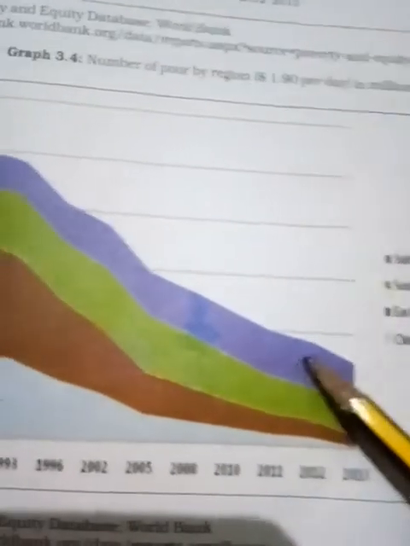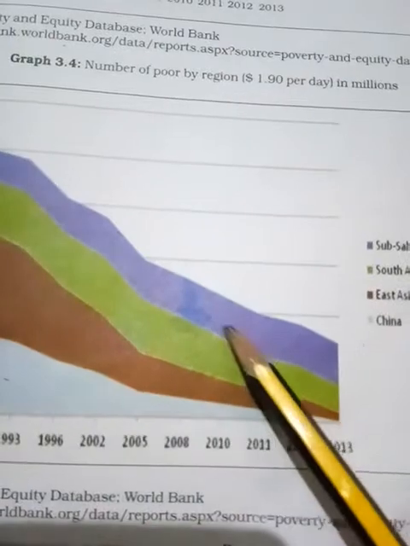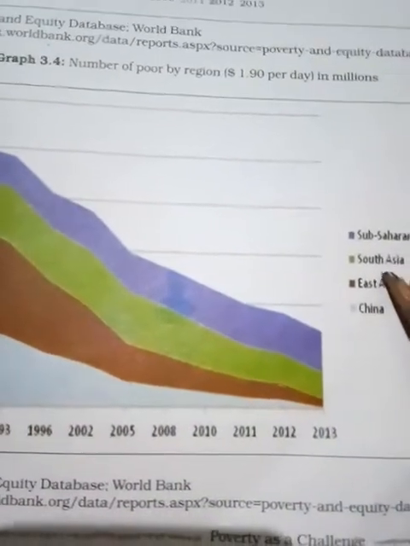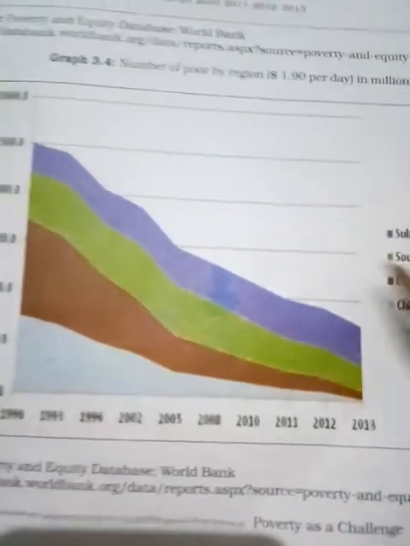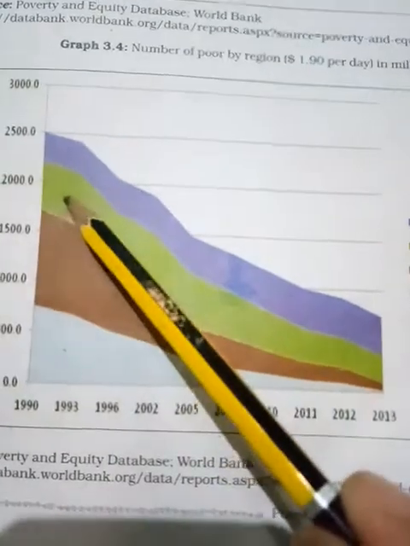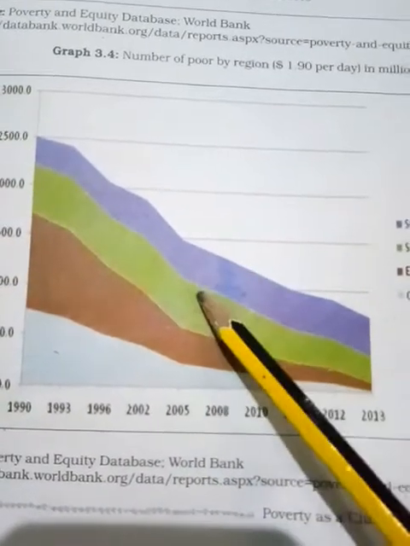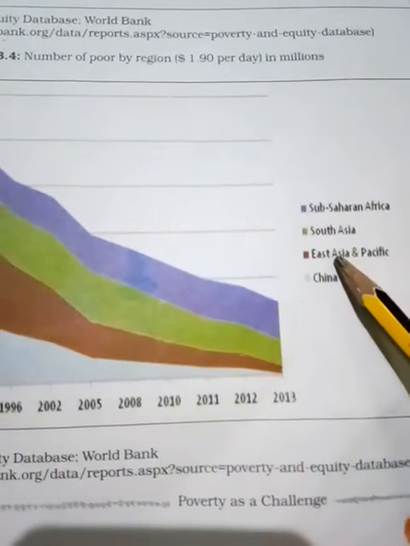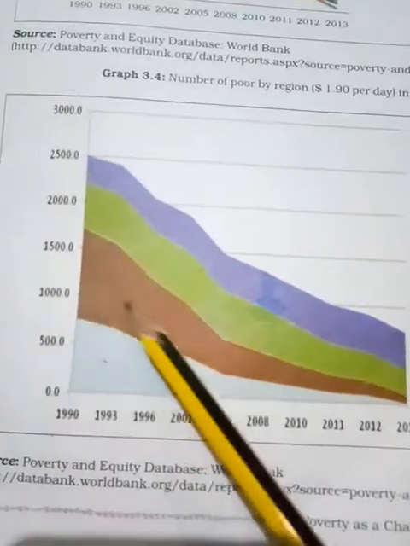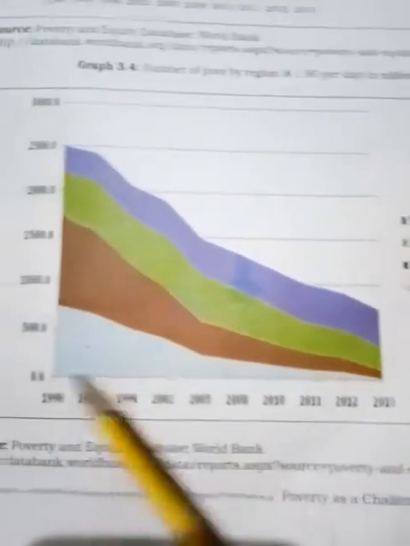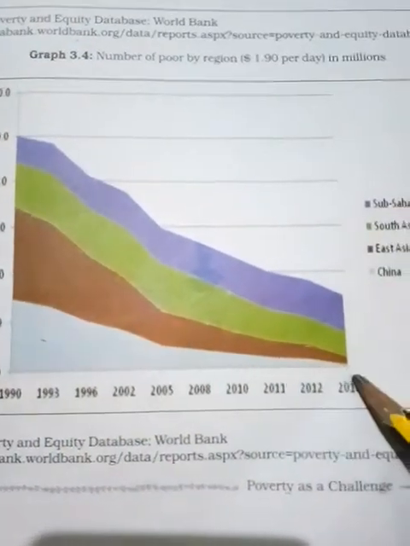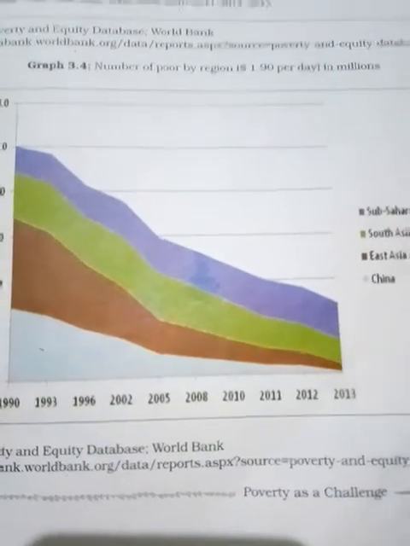Sub-Saharan Africa is somewhat high. Yes, they have been reduced, but it is somewhat high if we measure with others. South Asia is somewhat reduced. If you compare with South East Asia and the Pacific, it is also very reduced, but in China it has been reduced by 2013.